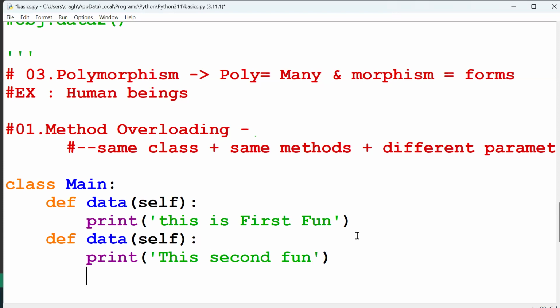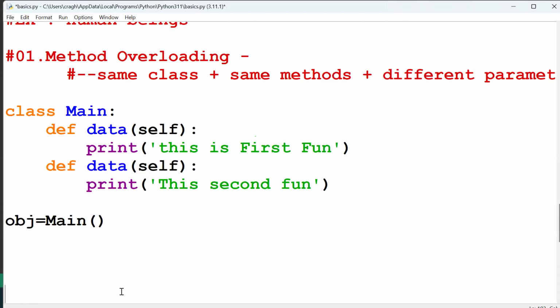Of course, by default it takes the last one, in the second component only. That is called method overloading, basically. For example, now I'll call the main component as an object. I will give the variable name obj is equal to main.